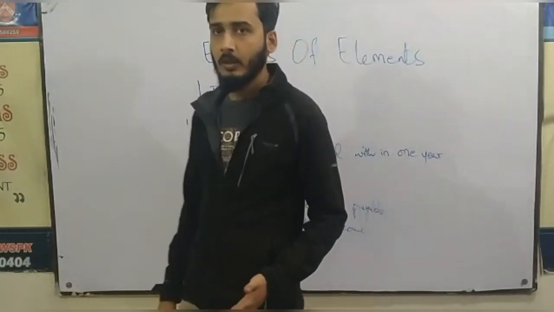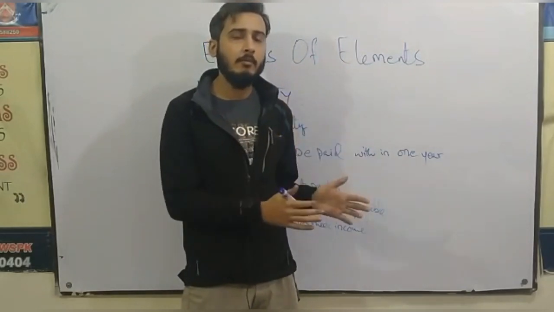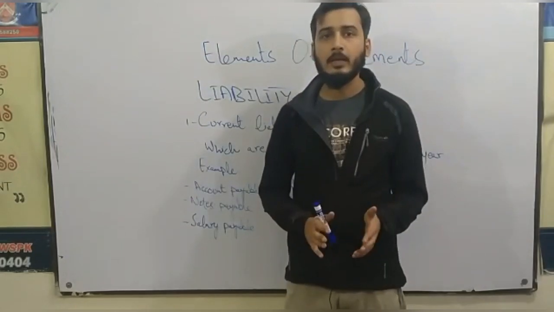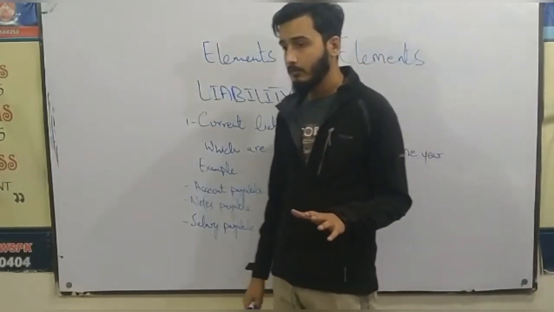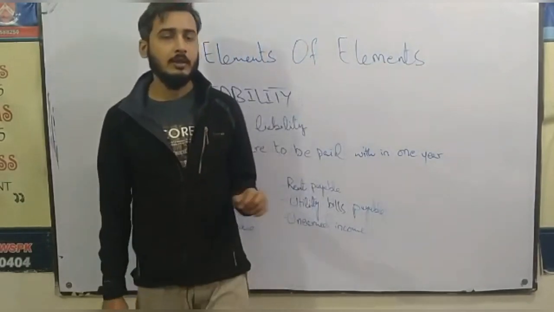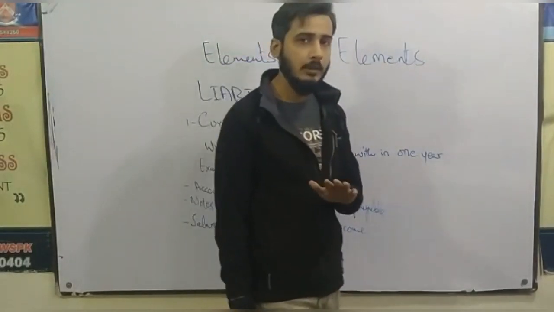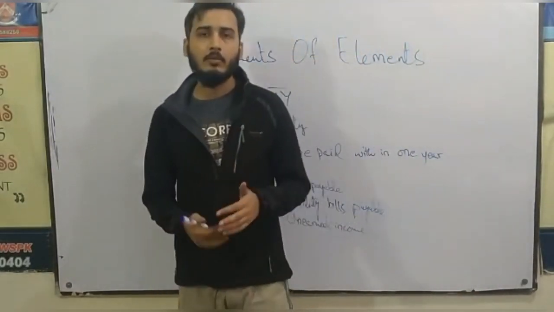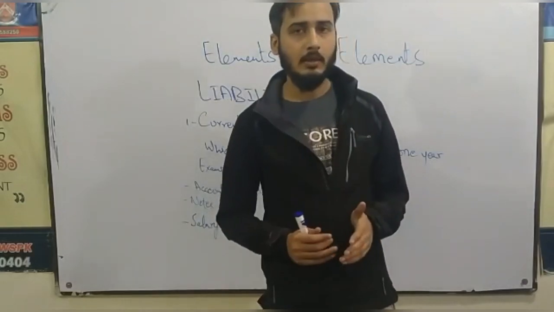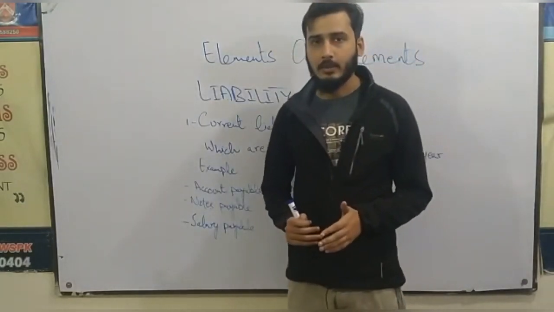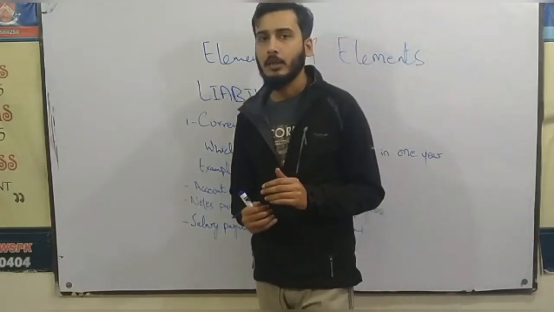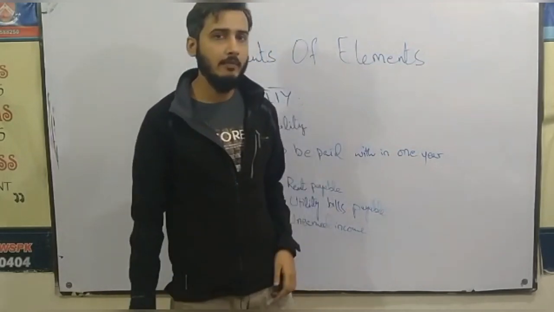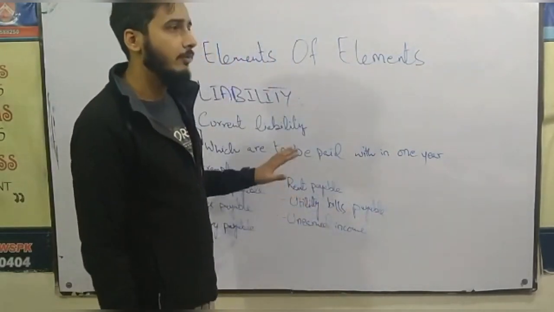Then notes payable. So we have discussed, while discussing about the notes receivable, means any account payable which is done in the written form and the note is made against it. That is notes payable. But it should be within 1 year, then it shall classify as current liability. Then moving to the third one is salaries payable. Means we have taken the work from the workers, from the employees, and we have not paid them the salaries yet. So that salary is an obligation on the company, and it will be consistent upon the outflow of the economic resources in the future. On number third, we have rent payable.